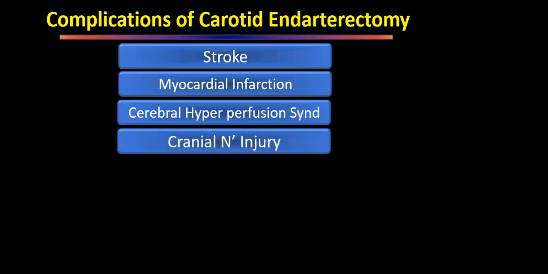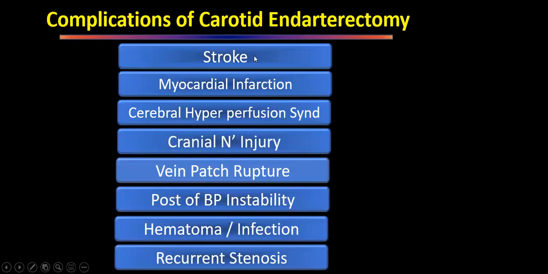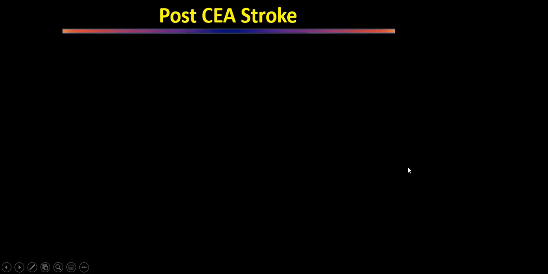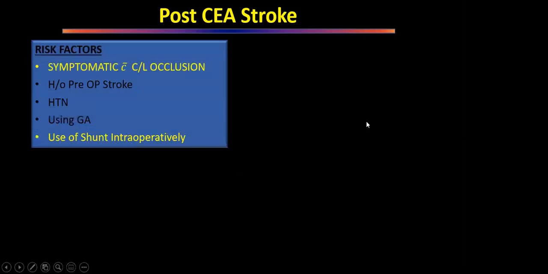First is complications. So complications are stroke, myocardial infarction, cerebral hyperperfusion syndrome, cranial nerve injuries, vein patch rupture, postoperative hemodynamic instability, hematoma or infection, and recurrent stenosis. So we'll see them one by one. This will go fast because not much is there.